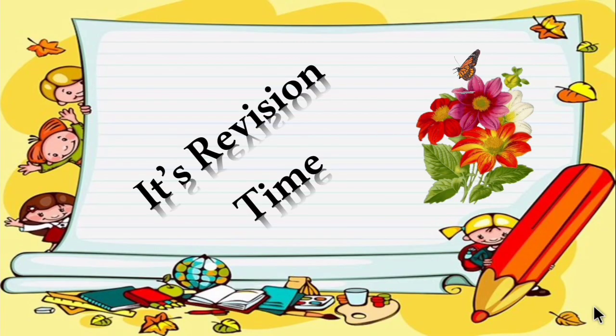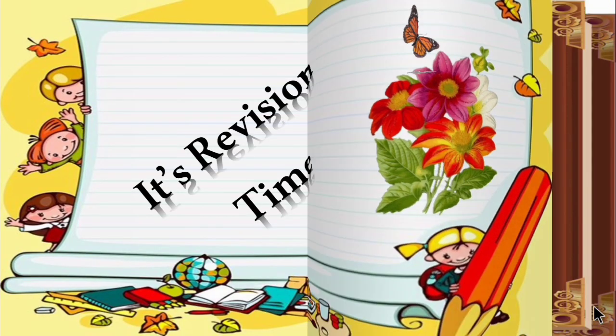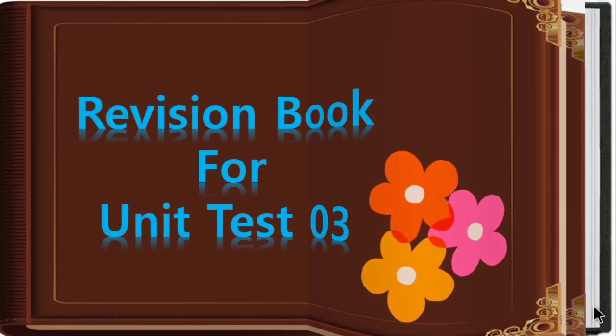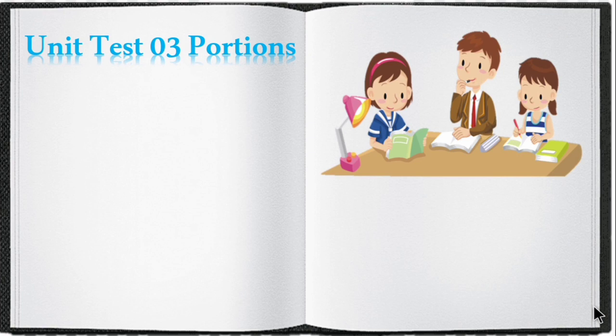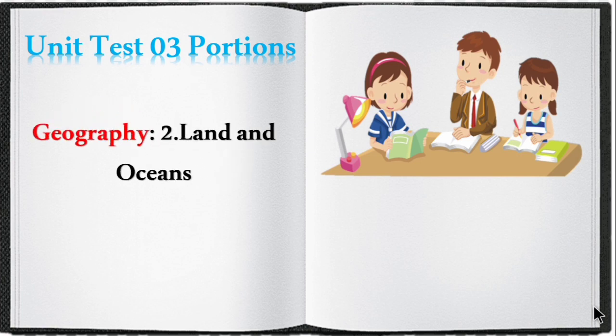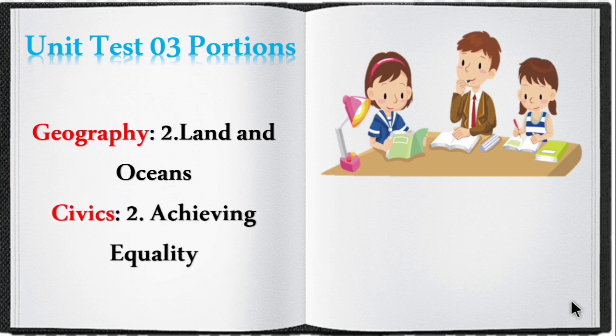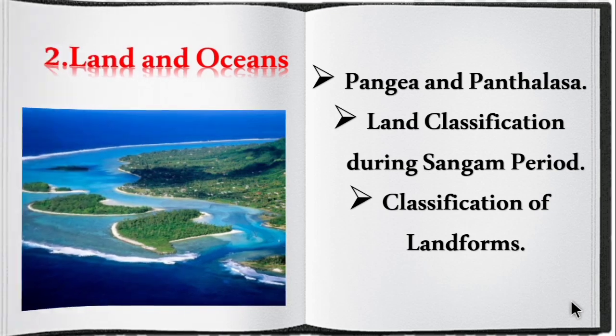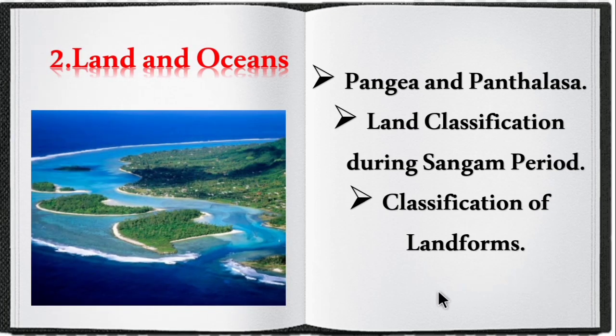It's revision time. So let's open the revision book for Unit Test 3. So children, the Unit Test 3 portions are Geography 2nd Unit Land and Oceans and Civics 2nd Unit Achieving Equality. So children, let's revise the portion one by one. So first, let's see about Geography 2nd Unit Land and Oceans.